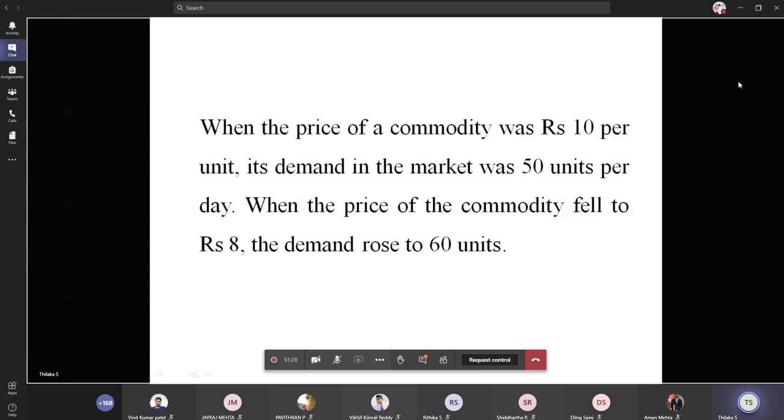The price of the commodity is 10 rupees and the quantity is 50, and the changed price and quantity are 8 rupees and 60 units. So P1 is equal to 10, Q1 is equal to 50, P2 is equal to 8, and Q2 is equal to 60.